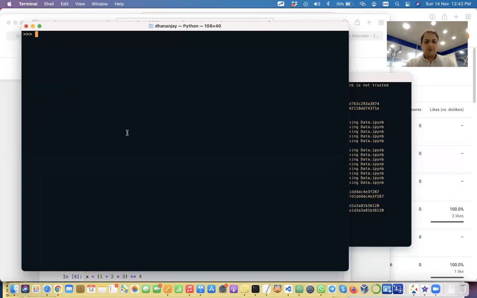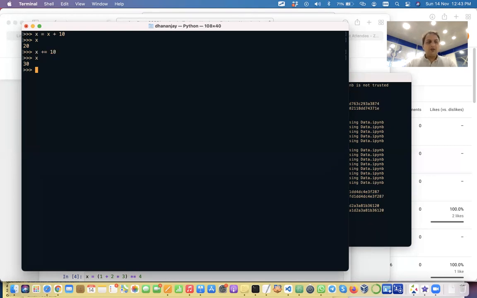Okay, we'll just quickly look at compound operators. Very simple to understand. Many times you have a requirement in which you have to add a certain number to a particular variable and assign it back to it. So I'm adding, let's say 10, and I'm assigning it back to X itself. So X is 20, X has become 20 now. But let's say I want to do this again. Since this variable X is repeating on both sides, we can remove this and bring this operator plus before equal to 10. Yeah, plus equal to 10.